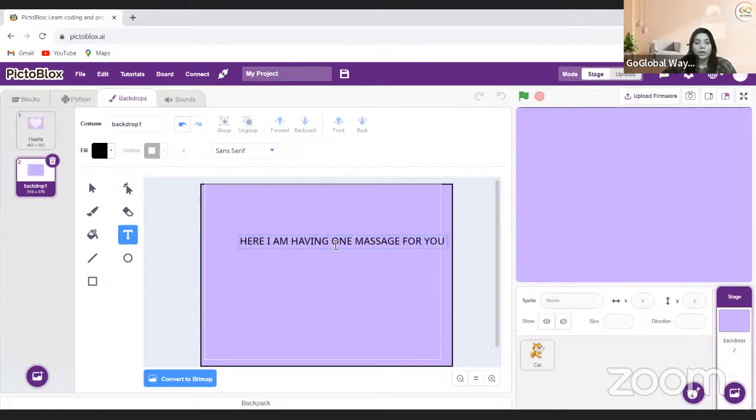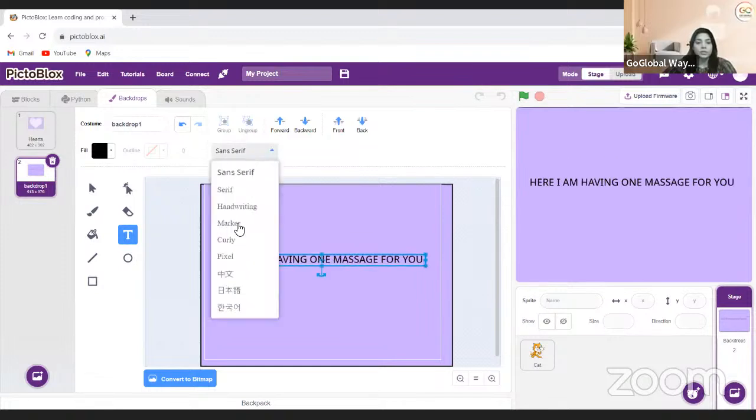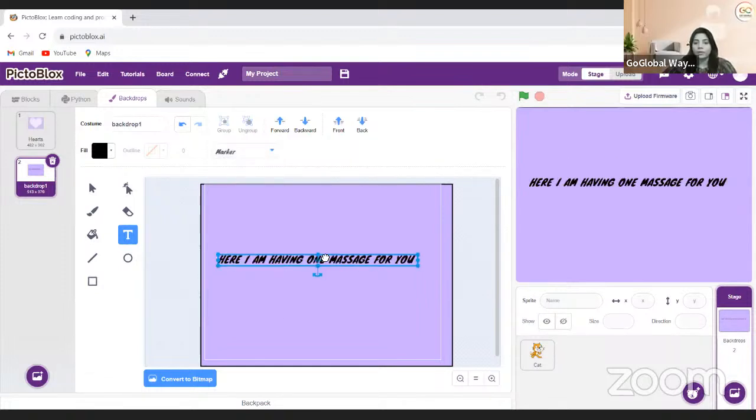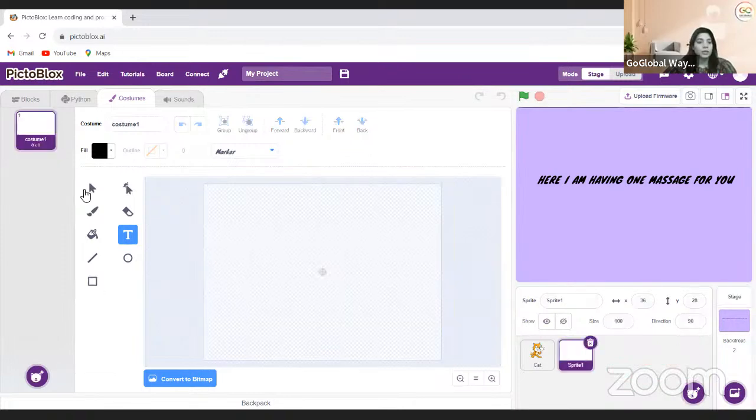Yeah. And now I'll just click on this dash line and I'm moving it here. I will change it to this one. And now what I will do is make one message box as a new sprite, because I'm going to paint this.